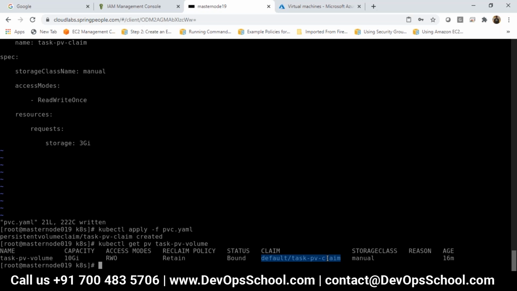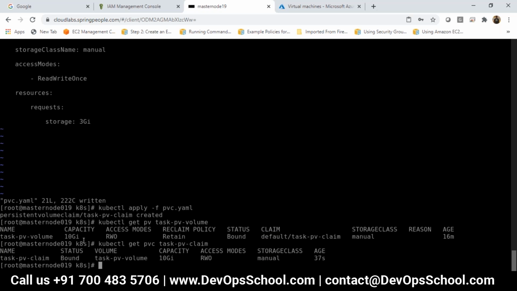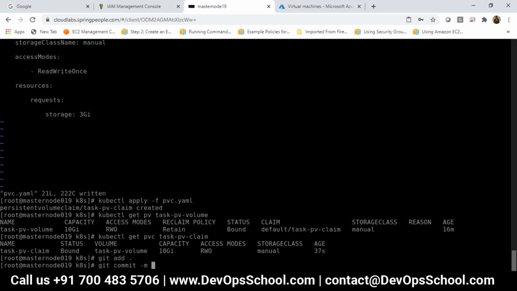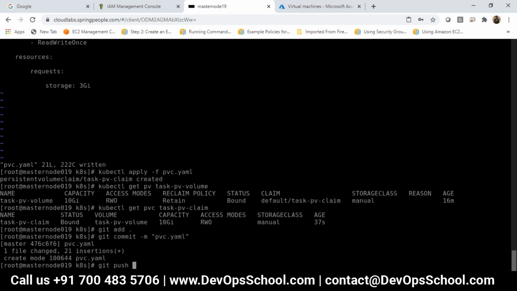Okay. And if I type kubectl get pvc task-pv-claim, you can see that it has been bound. PV claim has been bound with this 10 GB capacity. Then git add, git commit -m pvc.yaml, git push -u origin master.